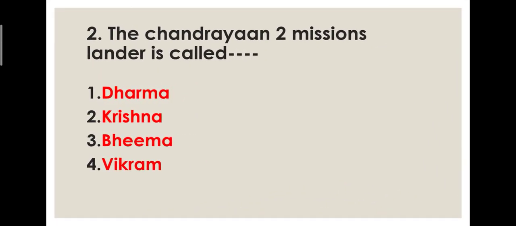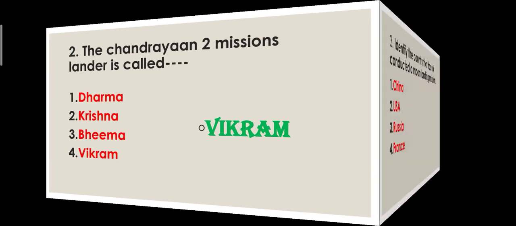Now you have to name the Chandrayaan 2 mission's lander. We just talked about this lander. What is the name? Is it Dharma lander, Krishna lander, Bhima lander, or Vikram lander? Yes, you guessed it right. It is Vikram lander.